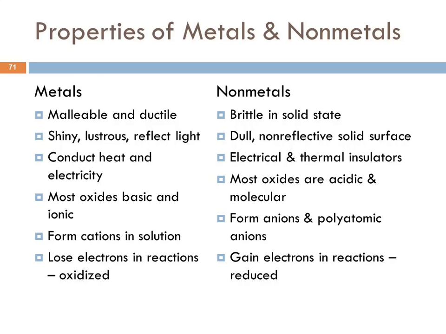Properties of metals and nonmetals, you can read, right? Malleable means you can hammer it into a sheet. Ductile means you can pull it into a wire. You can do that with metals. Nonmetals, not so much. They tend to be very brittle. They'll just shatter. Shiny versus dull, conducts heat and electricity, don't conduct heat and electricity. Most of the oxides are basic versus most of the oxides are acidic. Forms cations, forms anions, loses electrons, gains electrons. They're just kind of opposites.